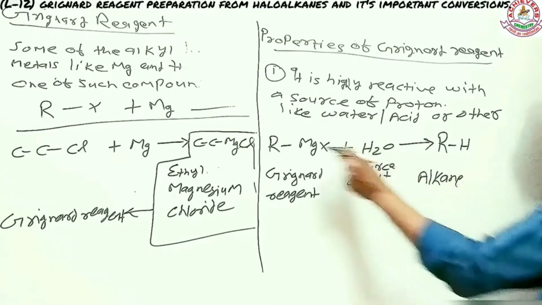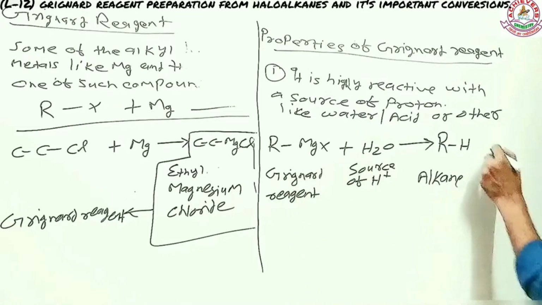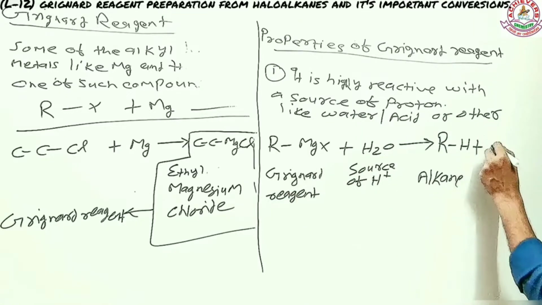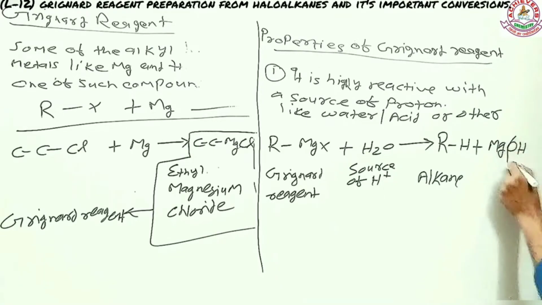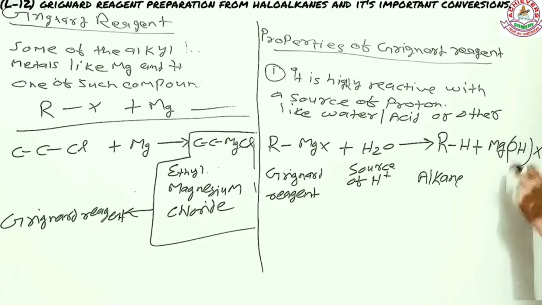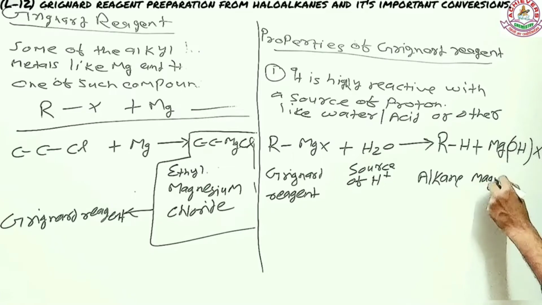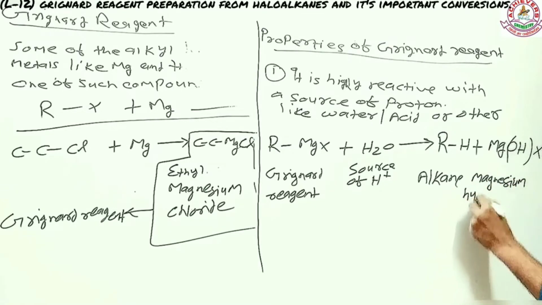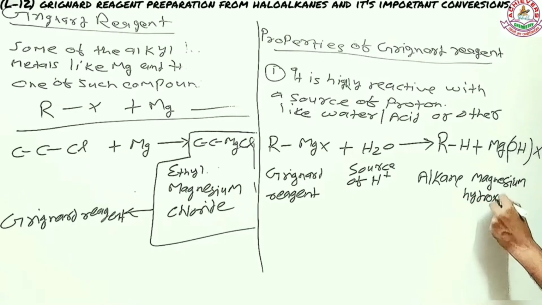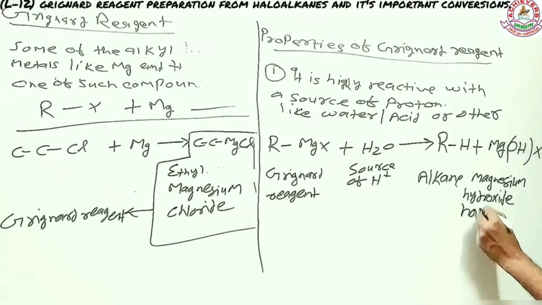It converts the Grignard reagent into alkane, and another product formed is MgOHX, called magnesium hydroxide halide.